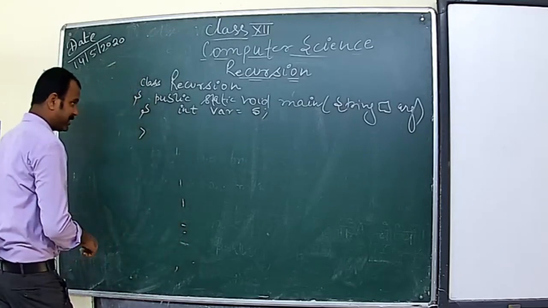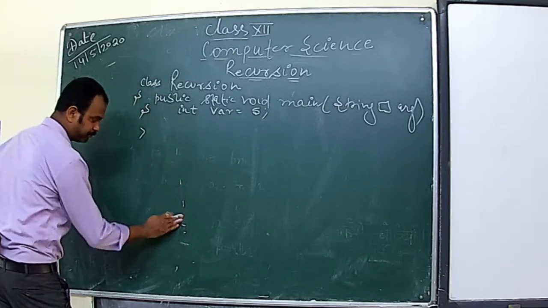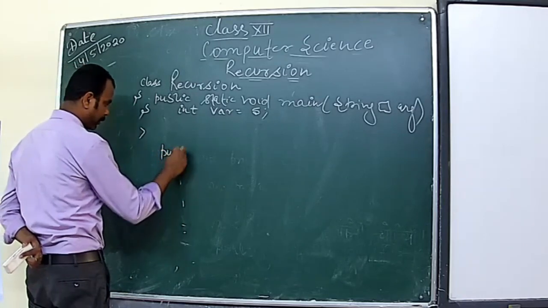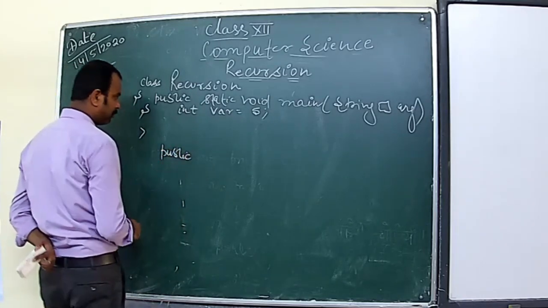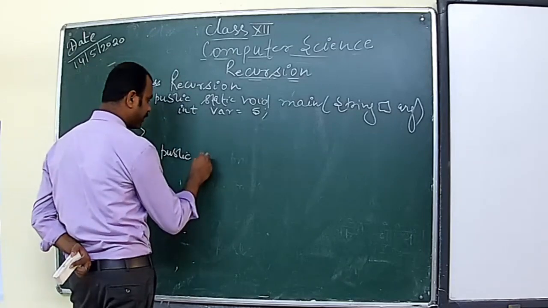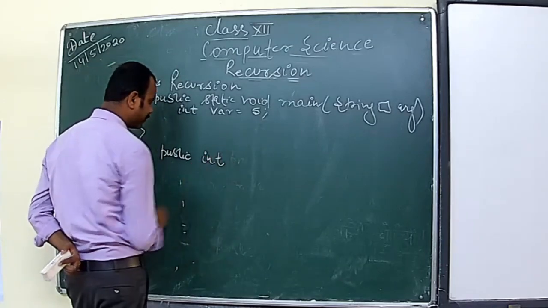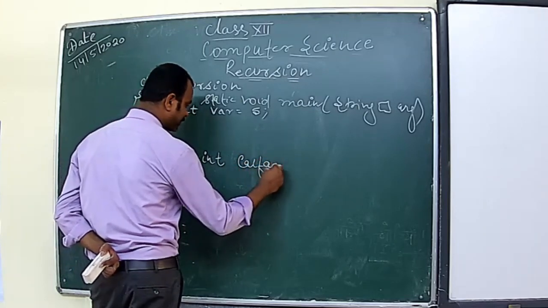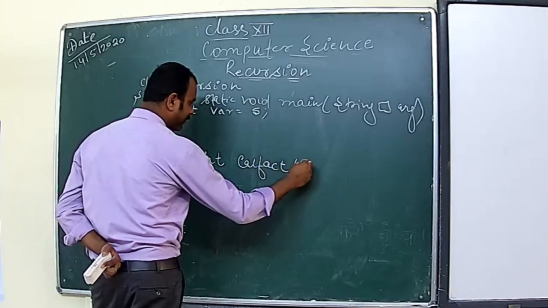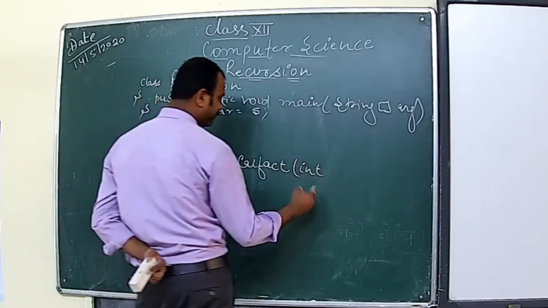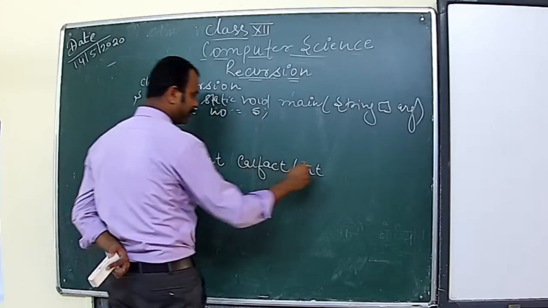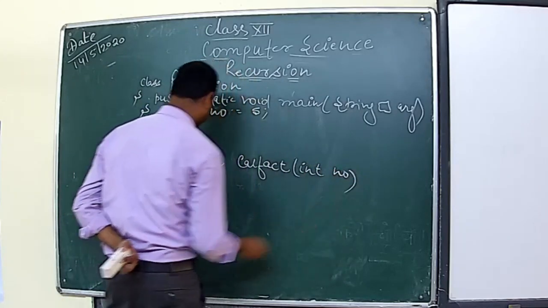Once again we'll create here a method. We will return something, int calfact, and I will pass that number, int number.